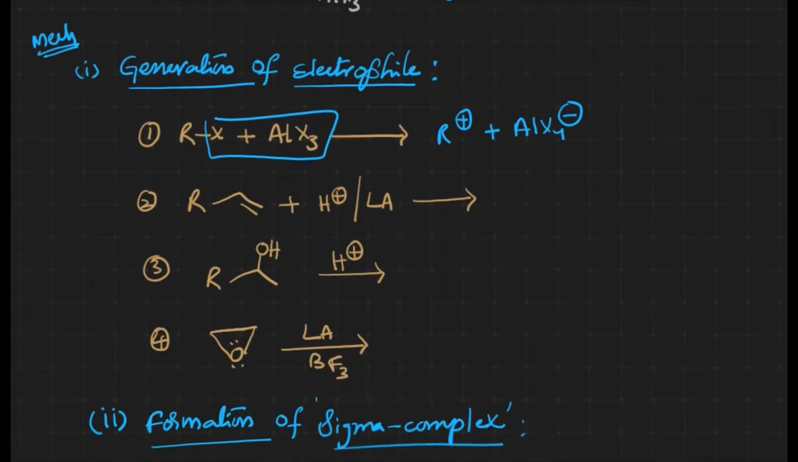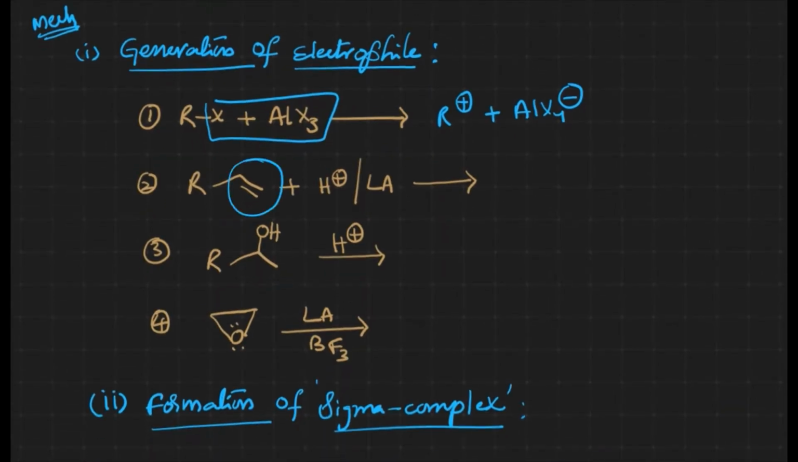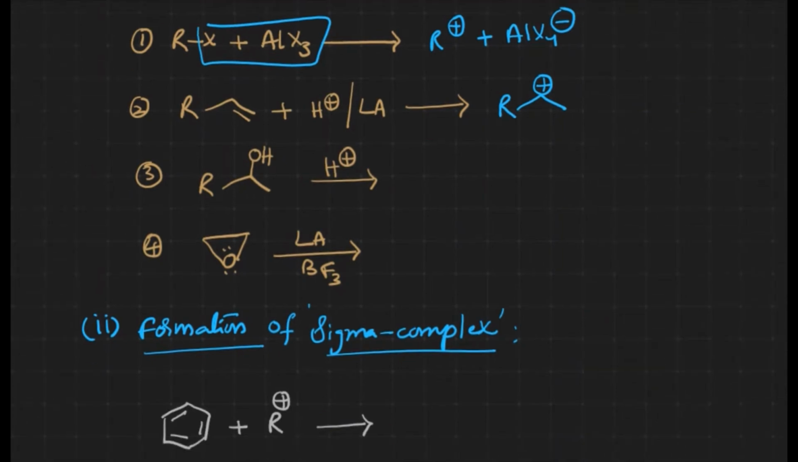Let us see another one also. When we take alkenes with dilute acids or a Lewis acid, it forms a carbocation. And when we have OH over there and add the acid, because of the acidic proton, elimination of water takes place and generation of carbocation takes place.